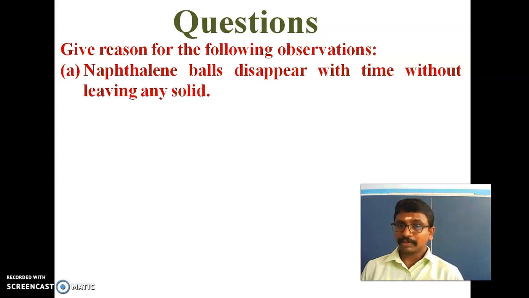So here, what is the process, children? Yes, it is sublimation. So what is meant by sublimation? Sublimation is a process in which, when we increase the temperature, the solid is converted directly to gases. There is no transition through the liquid state. It will directly change from solid to gas. That is known as the sublimation process. So here the naphthalene balls disappear with time without leaving any solid.